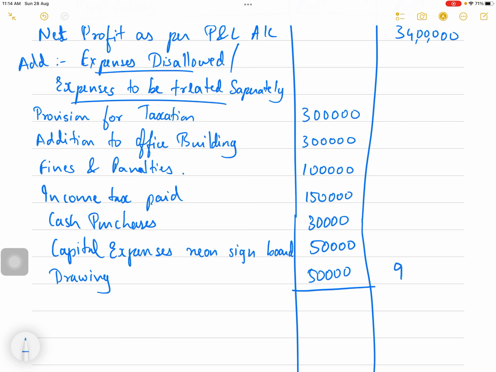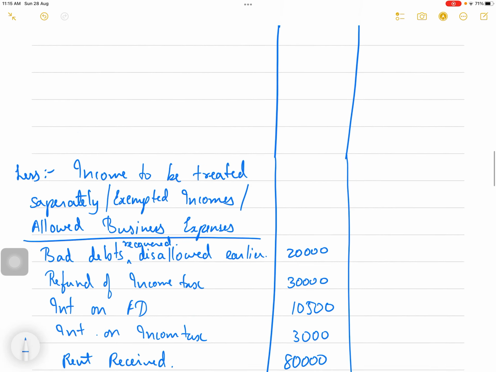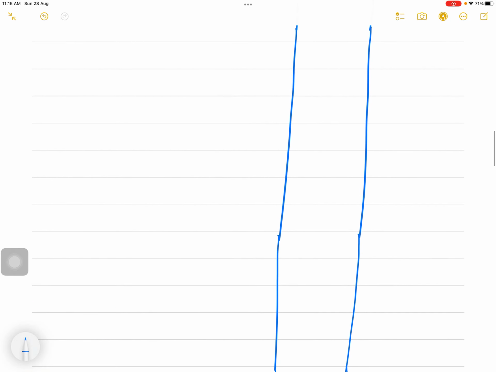So it comes to 9 lakh 80,000. Correct? 3, 6, 7, 8, 9 lakh 80,000. Yes. So you'll add 9 lakh 80,000, and the things which you will subtract.